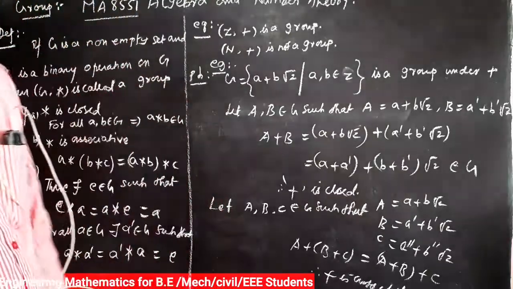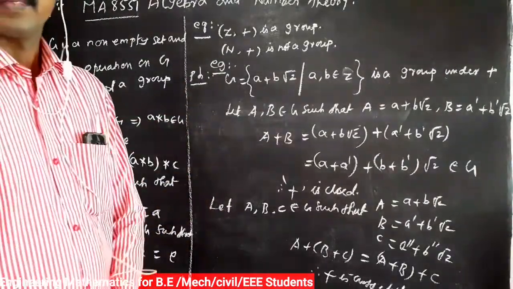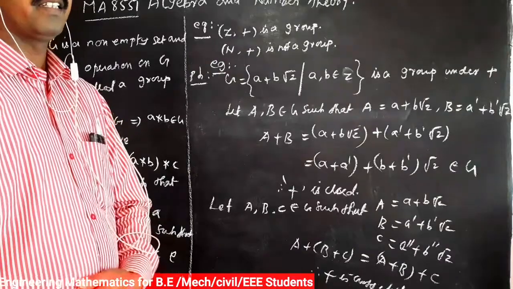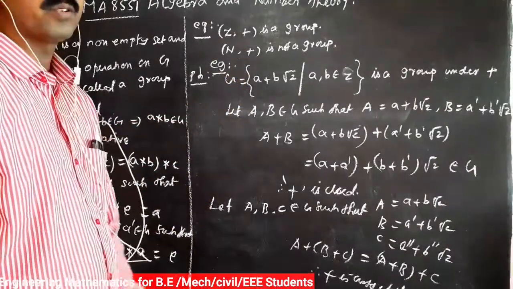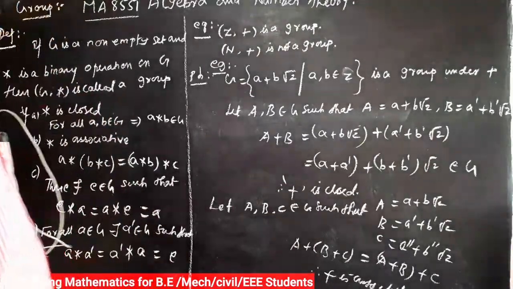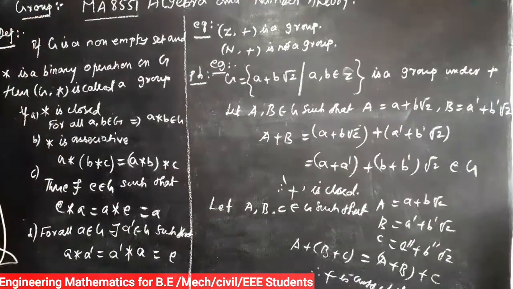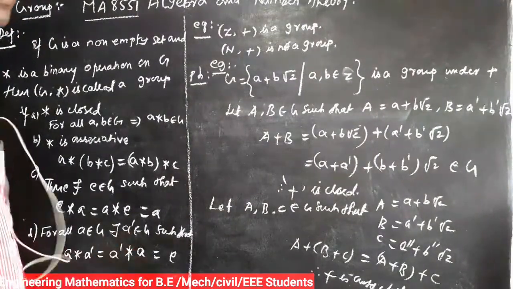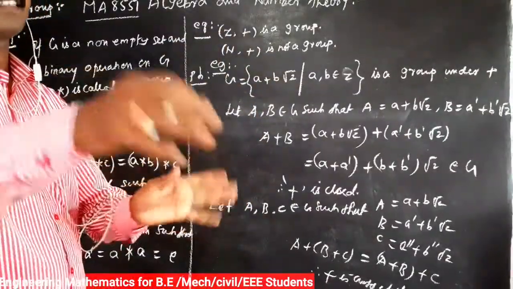Algebra and number theory is a new subject in the computer science engineering department in the 2017 regulations. The first topic is group. So group means, for example, the number of students in a class and number of tables in the class,